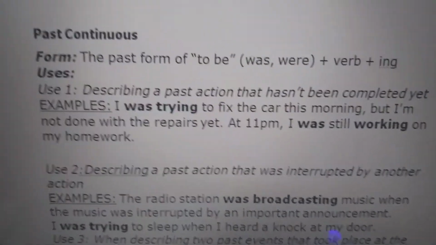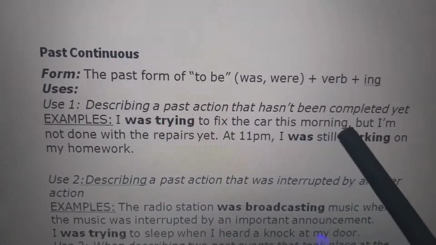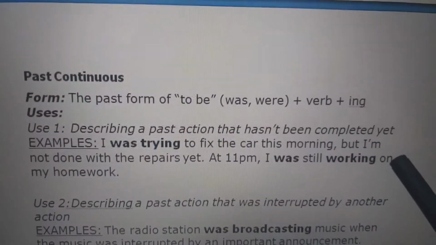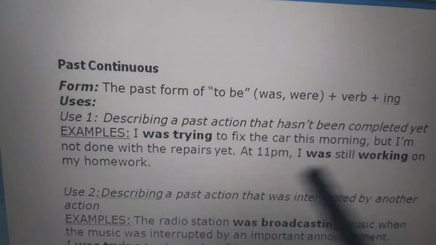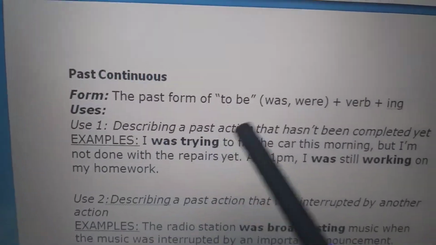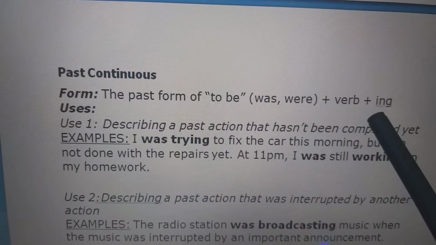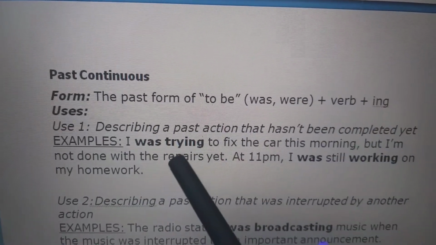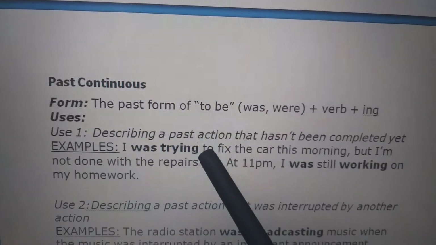Like, I was trying to fix the car this morning, but I am not done with the repairs yet. So, I was trying. So, was plus ing. Trying is the verb try and you have added ing to it.